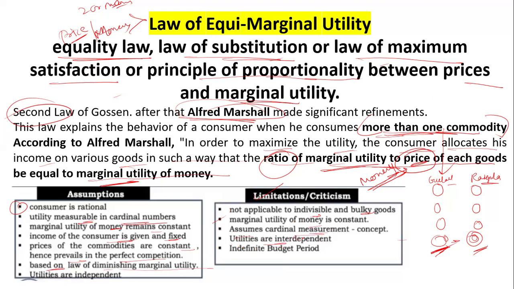Then there is no budget period given in this law. Hope you understand what the law of equimarginality is about.